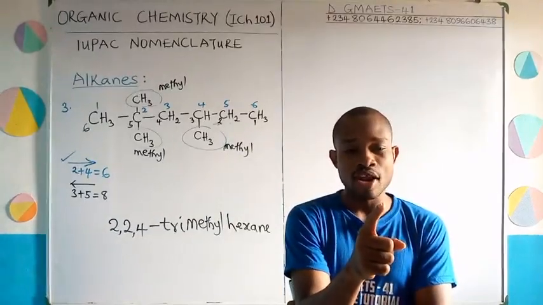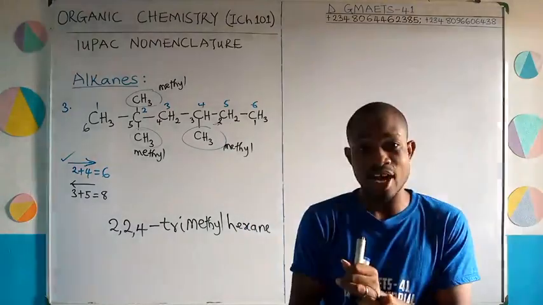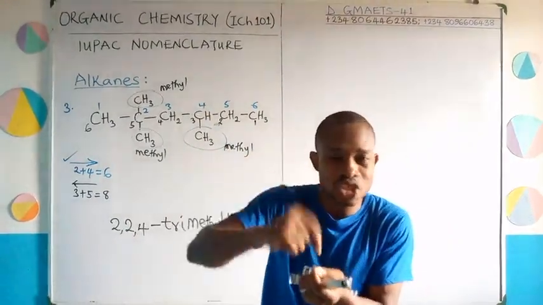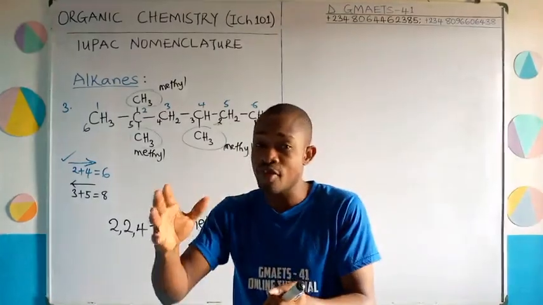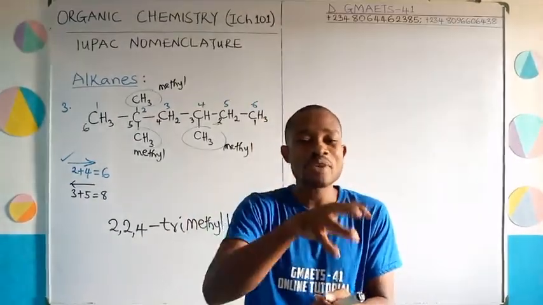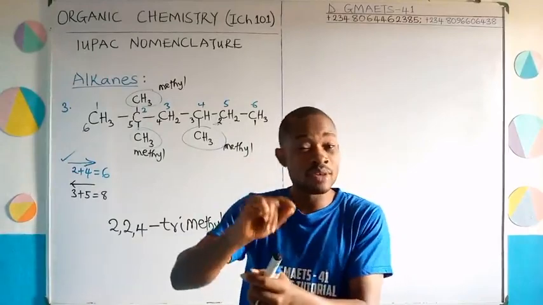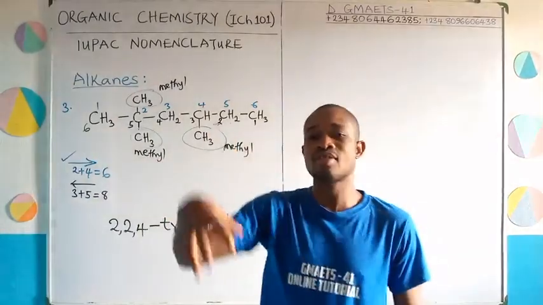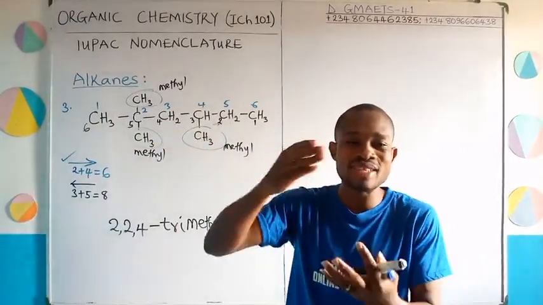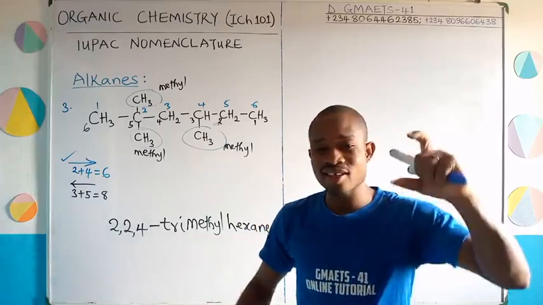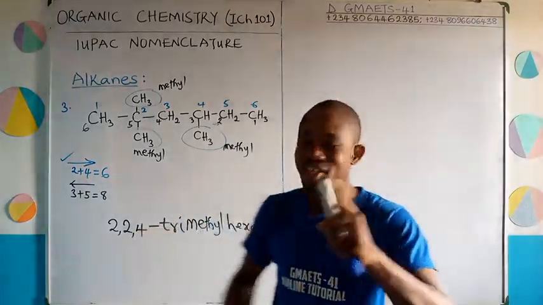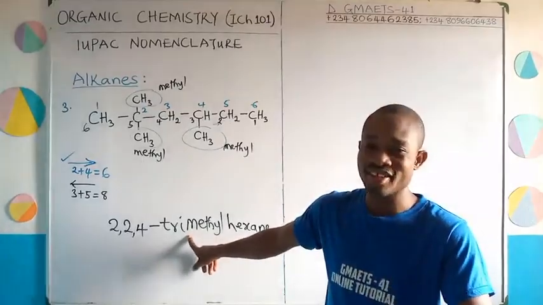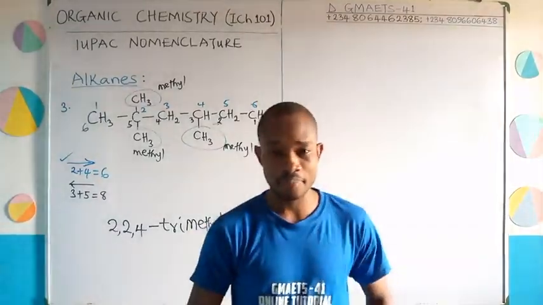What additional rule have you learned? The added rule that you learned here is that because we have the same attachment, you are going to indicate their positions on the parent carbon at once, using commas to separate the numbers. Then, count the number of the same substituent that you have. Here we have 3 methyls that are the same, and 3 has the Latin prefix, tri. So you're going to attach that prefix to that methyl attachment: trimethyl. Are you following? Then you end with the parent name.